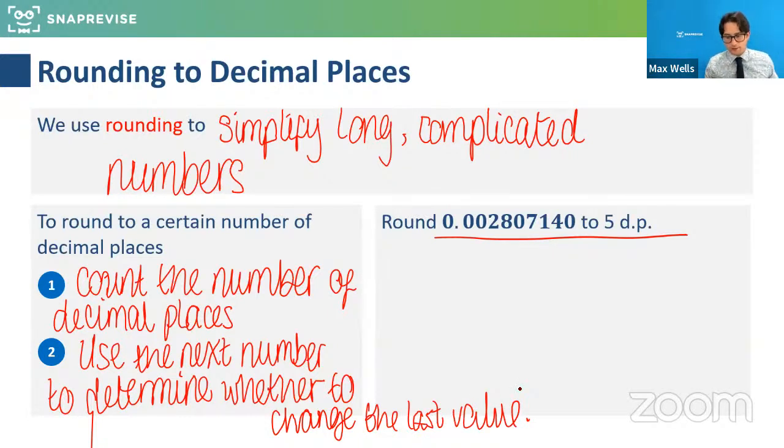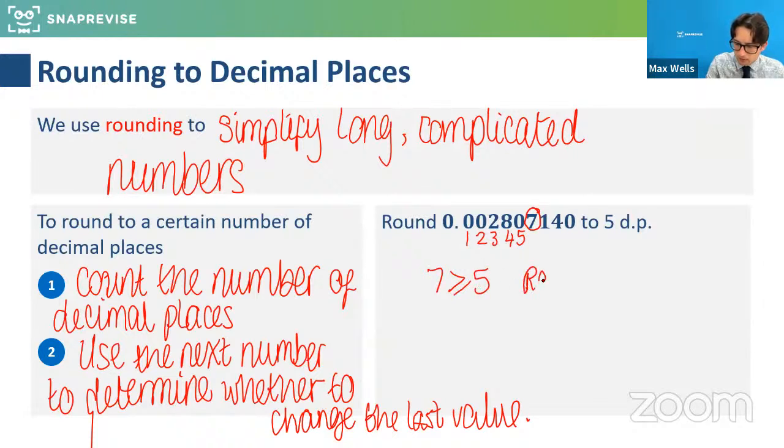Okay, so if you've rounded this, we want to round 0.002807140 to 5 decimal places. For this one, we count the decimal places, and well done if we've got some answers. So 1, 2, 3, 4, 5. Now the next number is this one here. And since 7 is greater than or equal to 5, we round up.